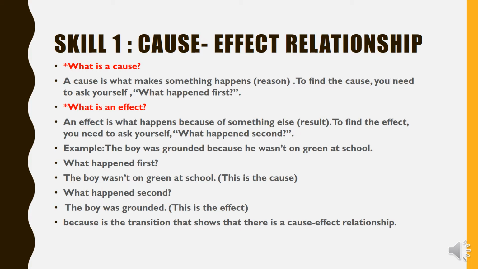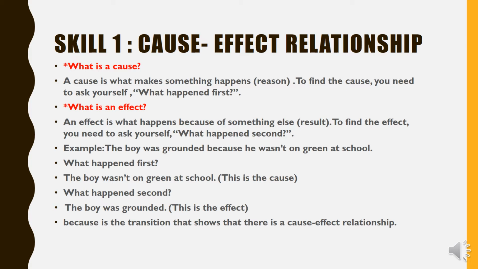First of all, one of the most common skills is cause-effect relationship. You all know what a cause-effect relationship is. We are just going to explain briefly again that a cause is what makes something happen. It means it's the reason, okay?